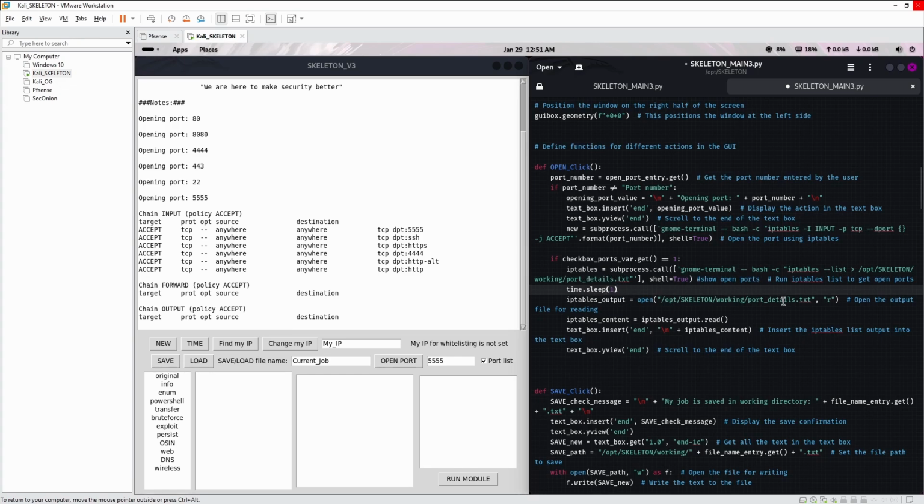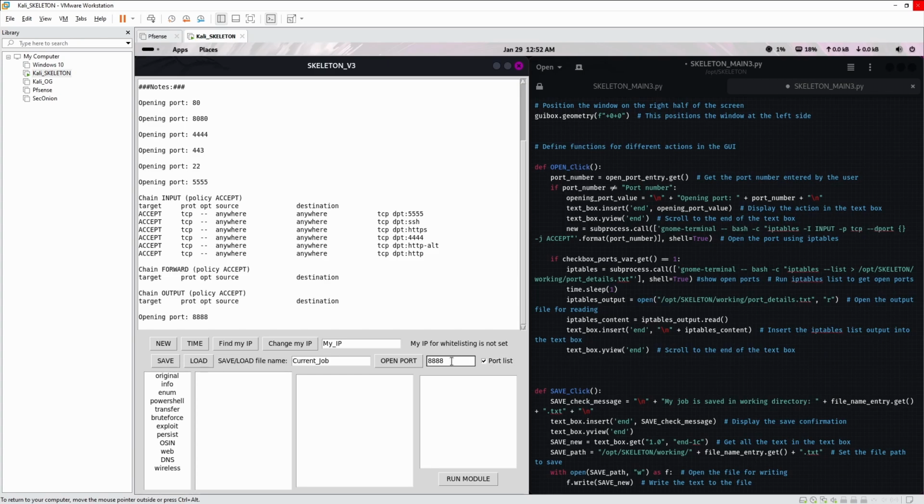I took the output from port details.txt and read it into a variable, which made it a string, and then added it to the text box, inserted at the end with the N, which means next line. So it will write to the box and scroll all the way to the bottom, and that's what you can see here. These are all the ports we opened: HTTP, alternative 8080, 444, HTTPS, SSH, and 5555. Everything worked in this function successfully. This way, if you don't trust the code, you can always double check if it worked.